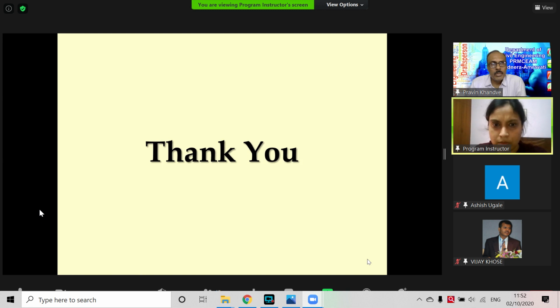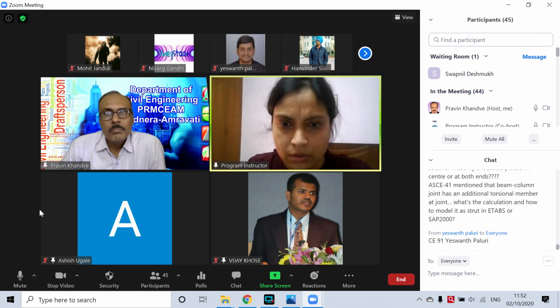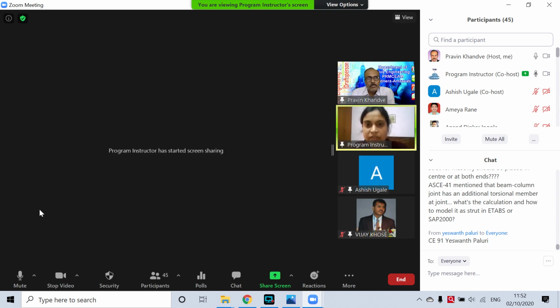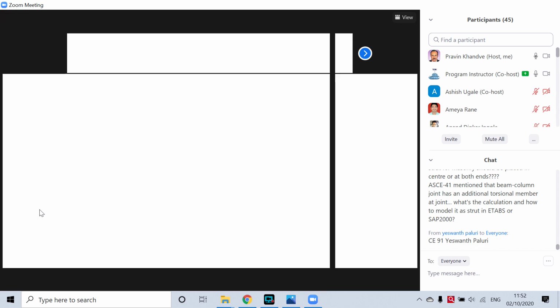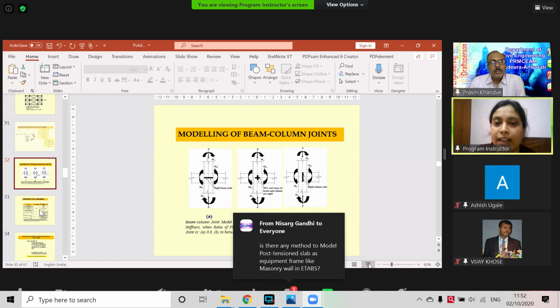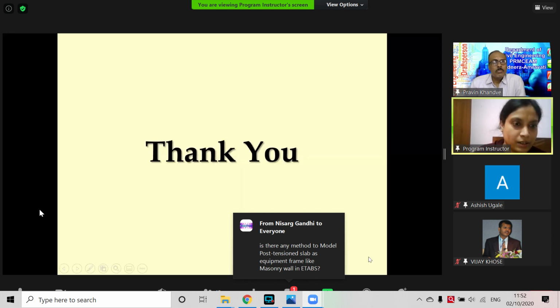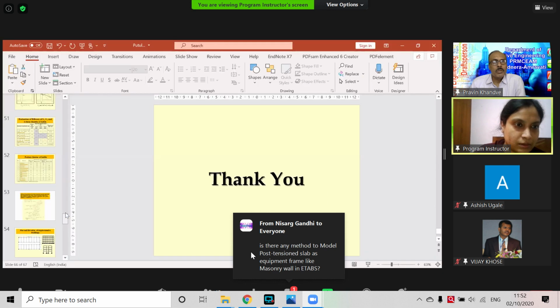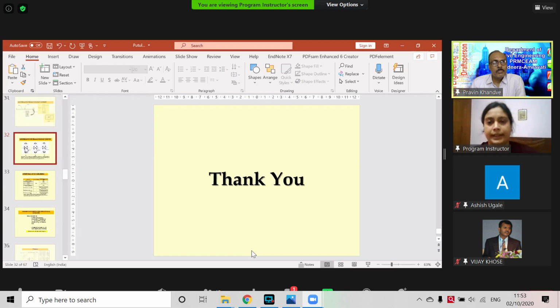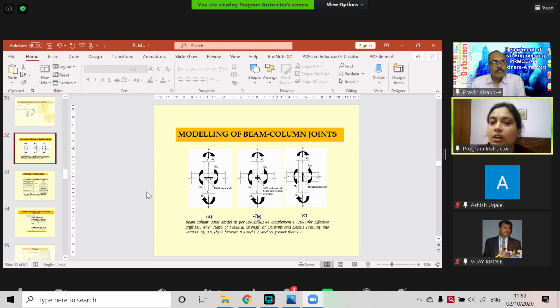Modeling of beam and column joint. So we can very easily consider the rigidity of the beam and column by calculating this.